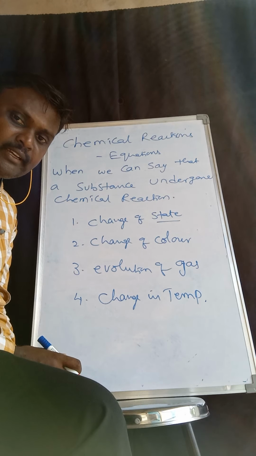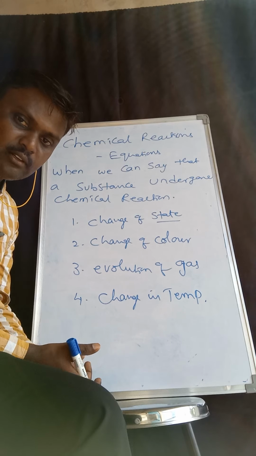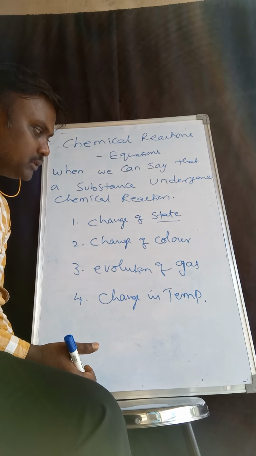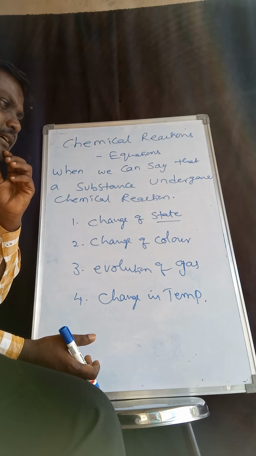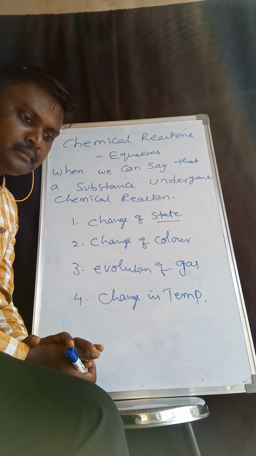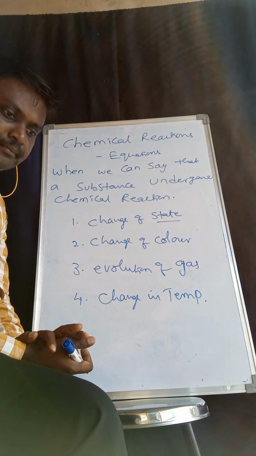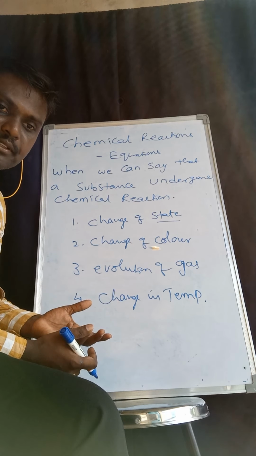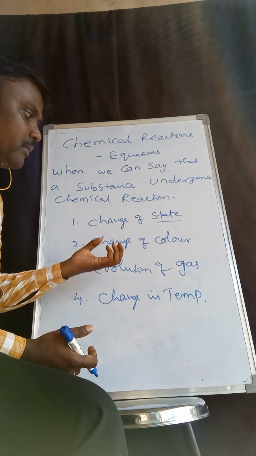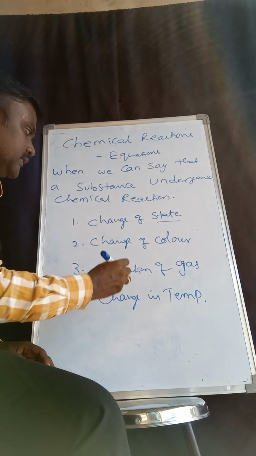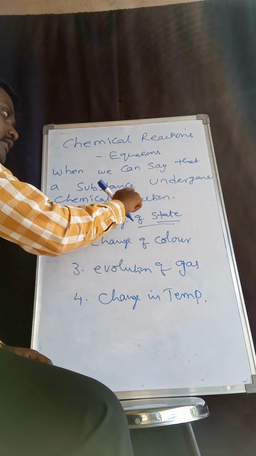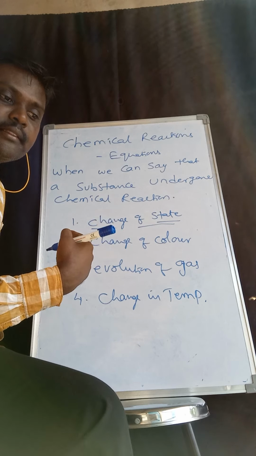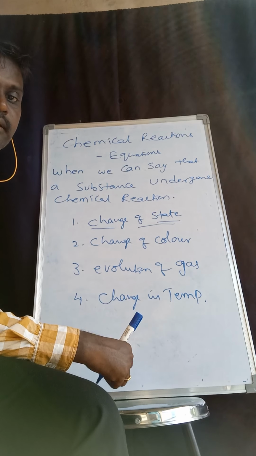How will we eat the egg? By omelette or by boiling. If you take a raw egg, pour it in water and boil it, by supplying heat energy the liquid egg will become solid egg. This is change of state, that is a chemical reaction. The egg has undergone a chemical reaction.